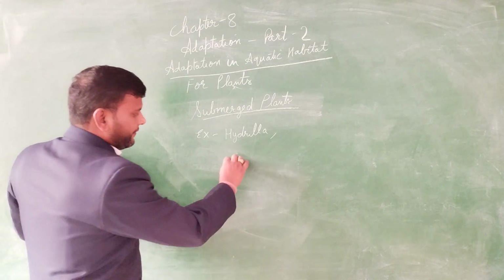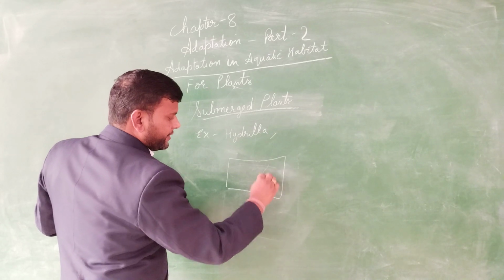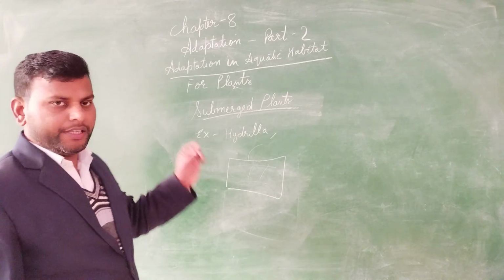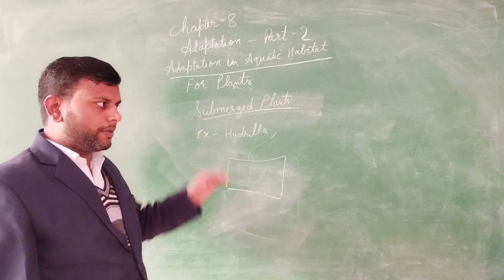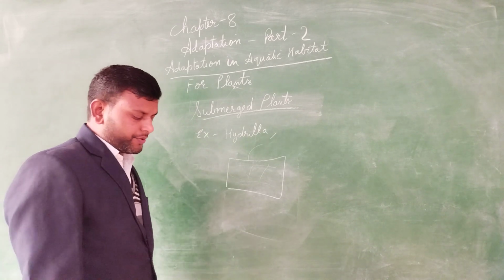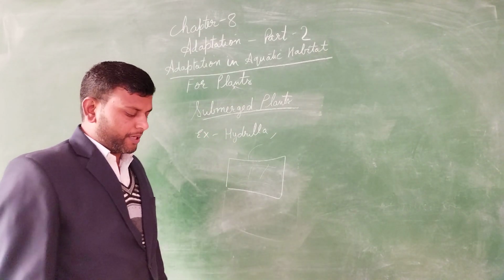If there is a pond full of water, it will live inside only and will not come out of the water at any time. Its leaf, stem and root, all parts of the plant will be completely inside the water. That is why they are known as submerged plants.